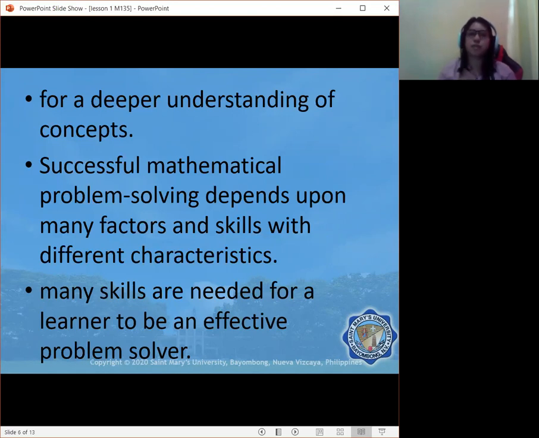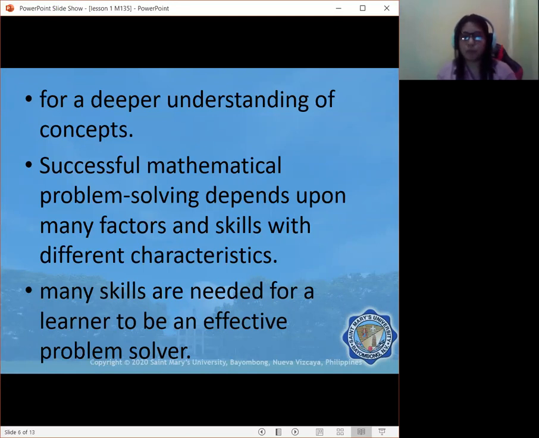Of course, successful problem solving depends upon many factors and skills with different characteristics. That's why there are several studies that aim to explore the factors that might influence the problem-solving skills of the students, or the performance of the students in particular.